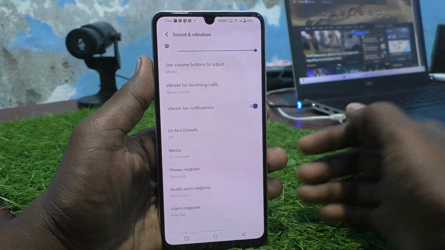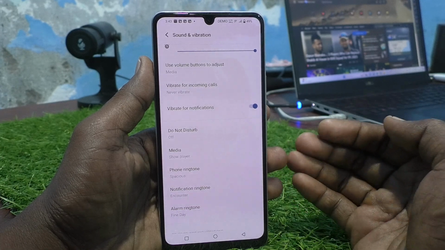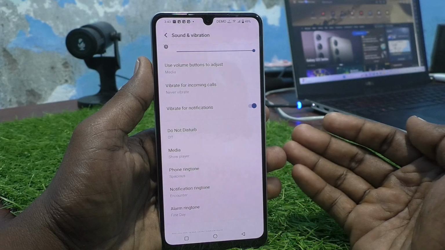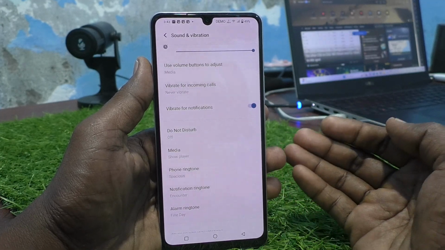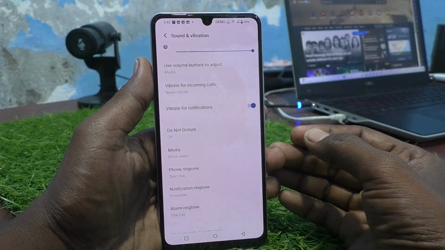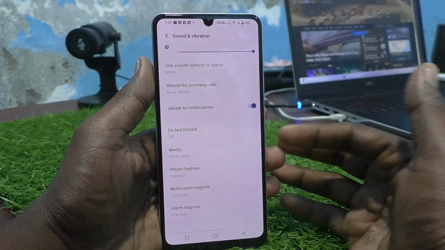So in this way you can easily set a ringtone for your phone Vivo Y100 5G. Either you can choose from phone ringtone, that is system ringtones, or you can choose any music file, any song from your local gallery or from your external memory card that you have inserted here.